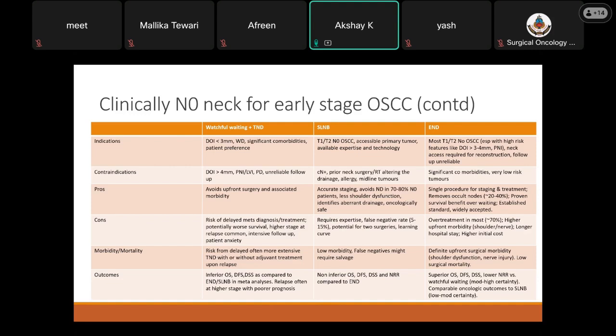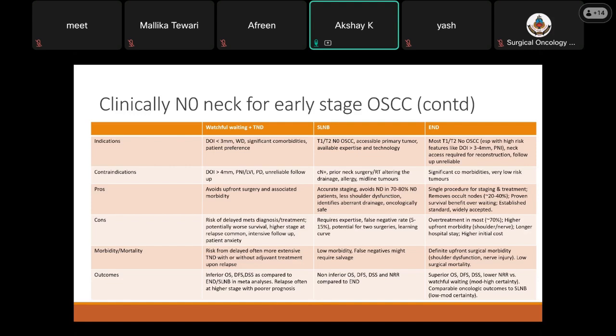Those can be at-risk staging. It avoids neck dissection in 70 to 80% of this cohort, has less shoulder dysfunction, identifies aberrant drainage, and is oncologically safe. Cons can be that it requires expertise. It has a false negative rate of 5 to 15%, and salvage surgery has to be done. Then there is potential for 2 surgeries and a longer learning curve, associated with low morbidities, and the outcome is non-inferior to elective neck dissection in overall survival, disease-free survival, disease-specific survival, and remaining risk.